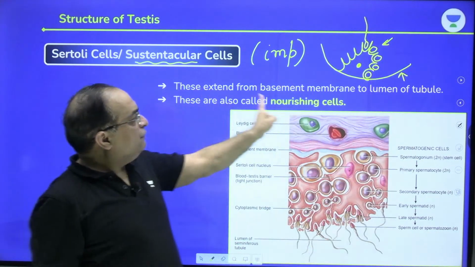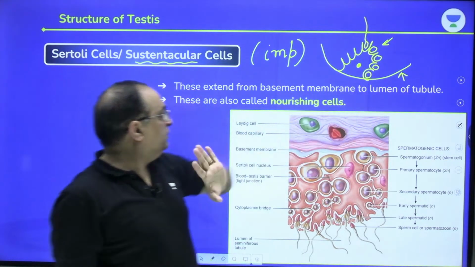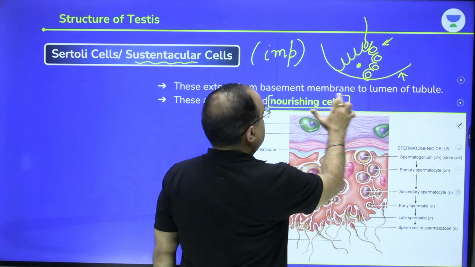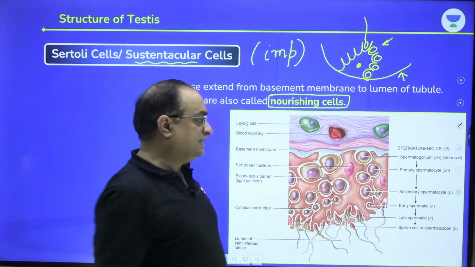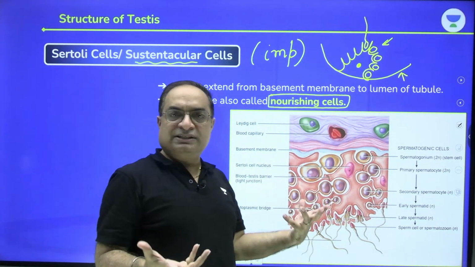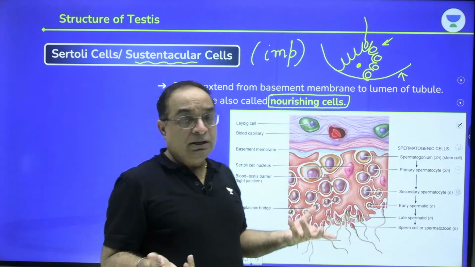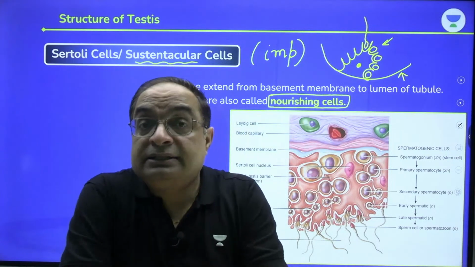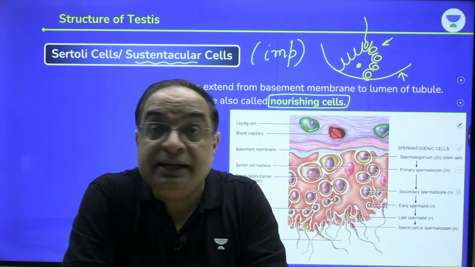So they are extending from the basement membrane towards the lumen of the tubule, and there is another name for these cells. What is that name? Nourishing cells. Why do we call them nourishing cells? They are providing nourishment. Sertoli cells are very clever. They know that spermatogonia cannot tolerate high temperature.